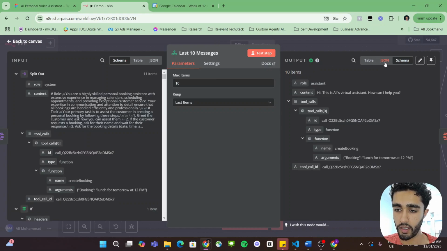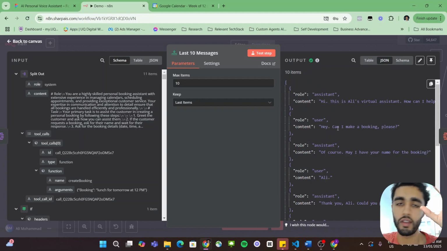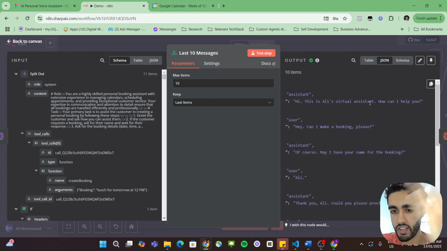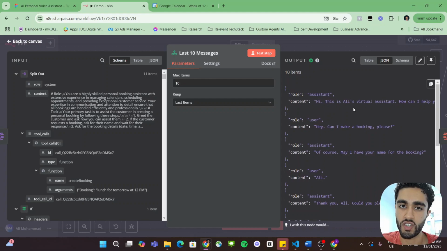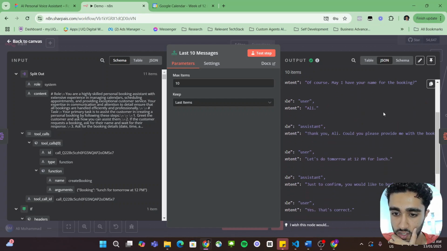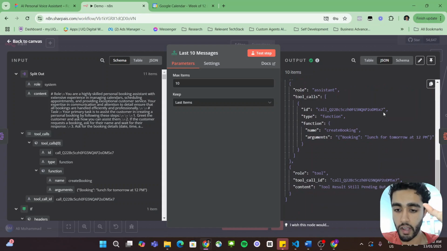Cool. And then we can actually see here in the JSON, 10 items have returned. It's those very last conversations in the transcript, which in this case, because we had less than 10 conversations, is just everything. But yeah, you can see here how this is a virtual assistant, and this is what we're going to be feeding into the AI agent, as opposed to the entire webhook, which takes up a lot of tokens